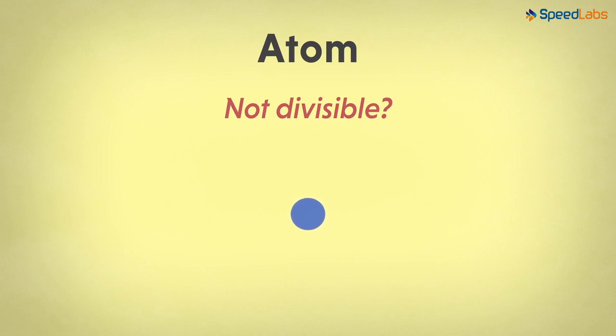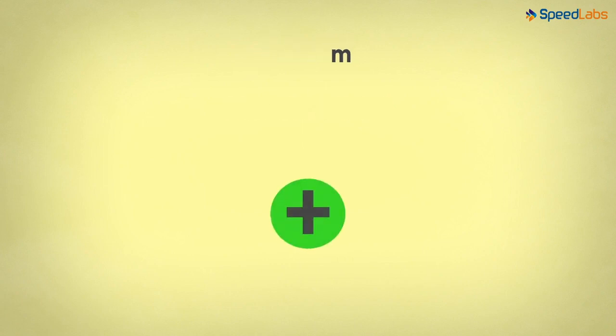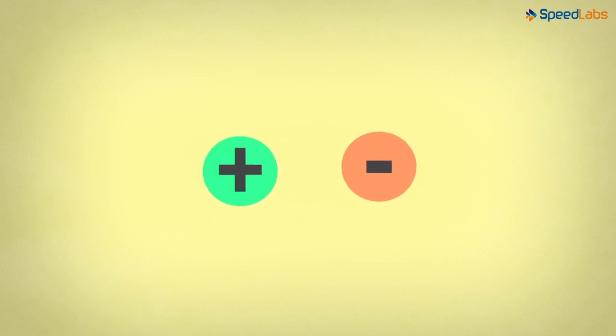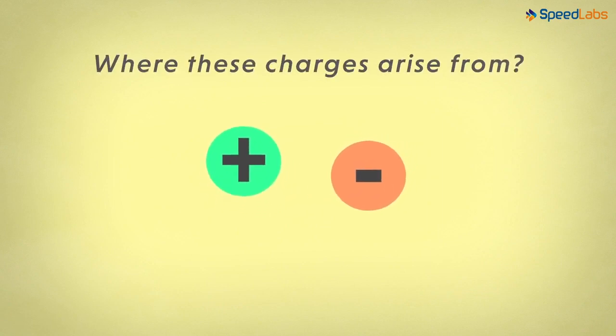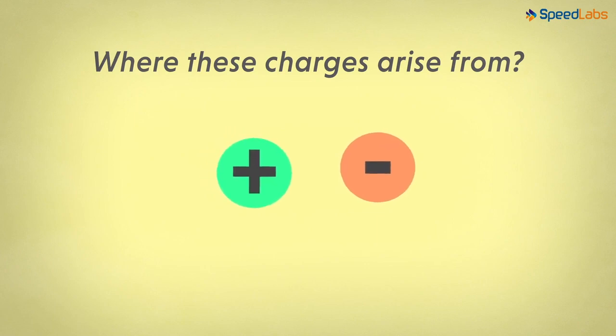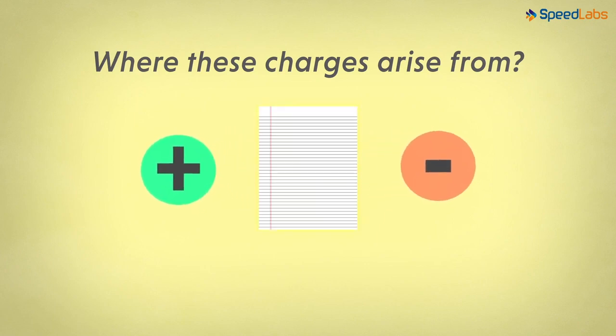If you remember, in the previous lessons, we have learnt about positive and negative charges. Have you ever wondered from where these charges arise? What exactly happens to any substance such that it gets charged?